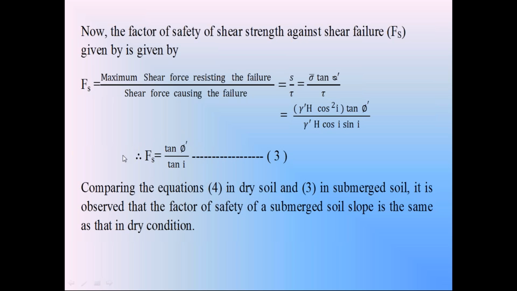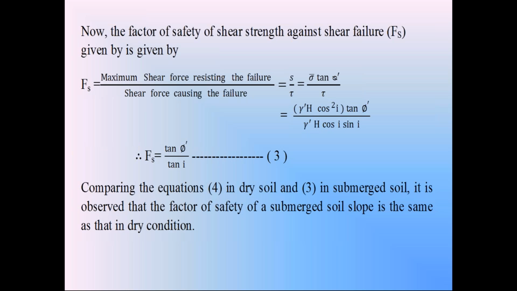Now check this equation of factor of safety in the submerged condition: tan phi dash by tan i. In the dry condition also, we got the same equation of factor of safety. So this factor of safety Fs is the same in the dry condition and also in the submerged condition.